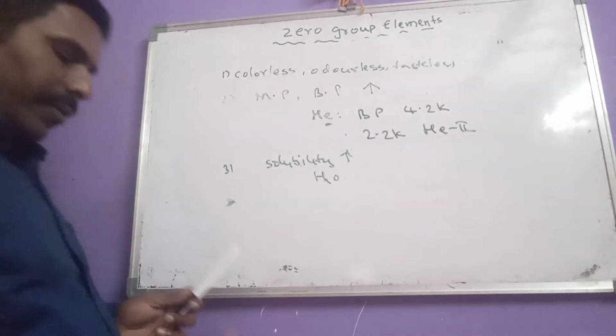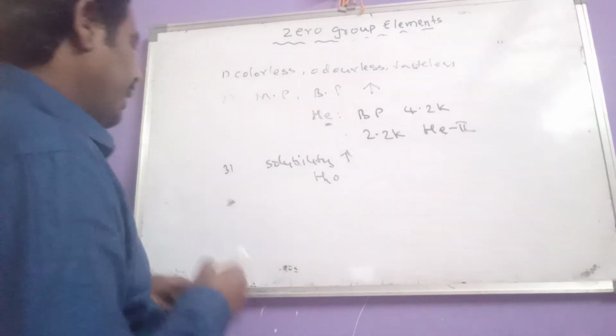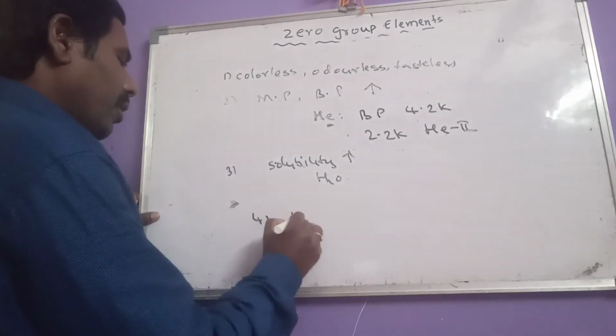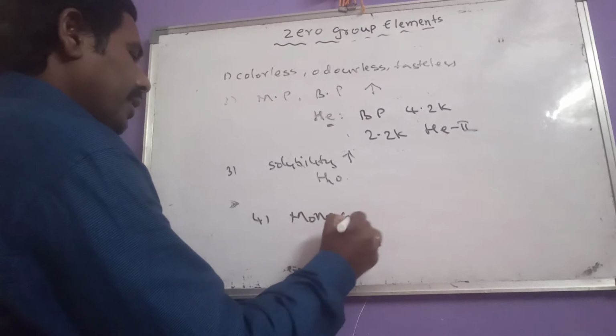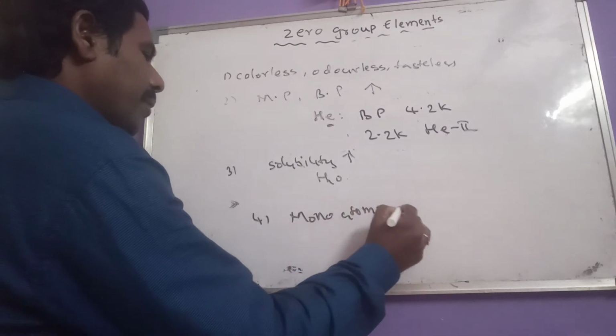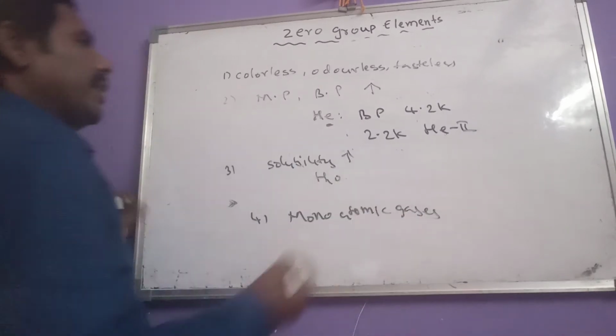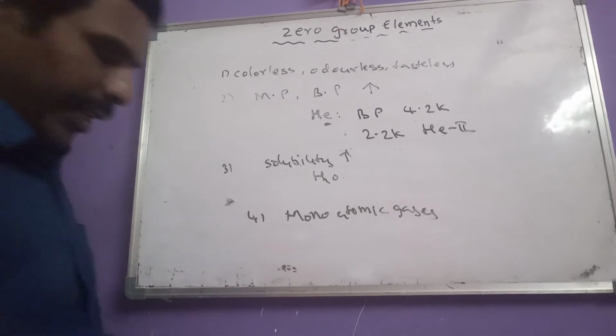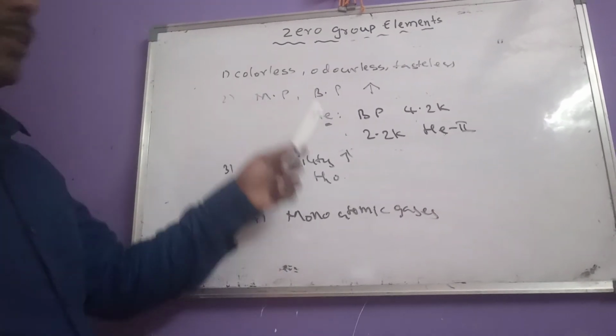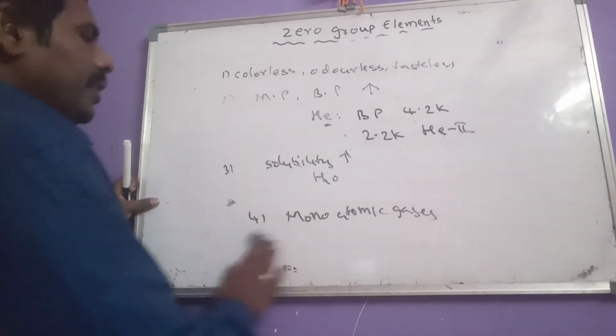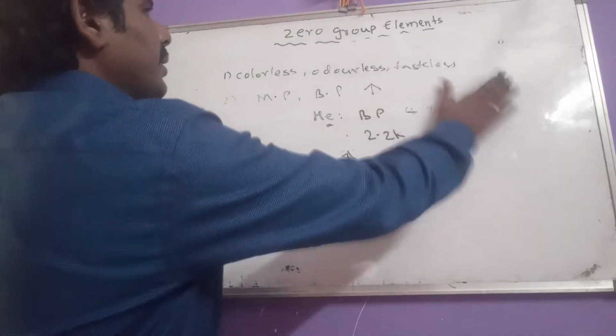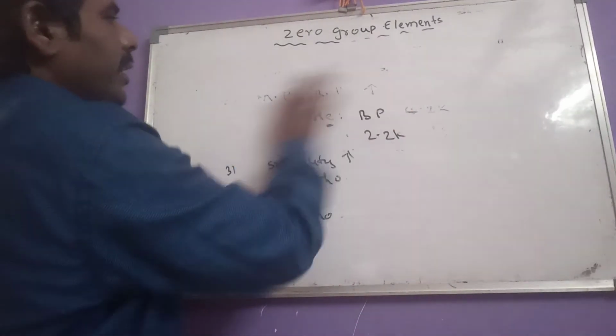Okay, then after that, all these exist as monoatomic gases. So these are some general properties of zero group elements.